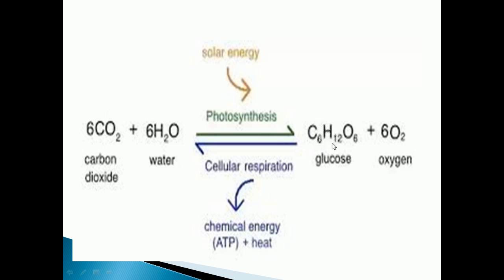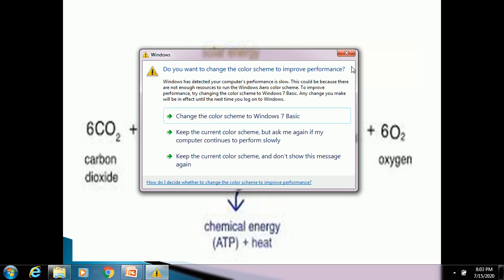What is the molecular formula for glucose? C6H12O6, with the release of oxygen. The molecular formula for oxygen is O2. Understood, children? So carbon dioxide reacts with water and forms glucose plus oxygen. This is the chemical reaction which occurs during the photosynthesis process.